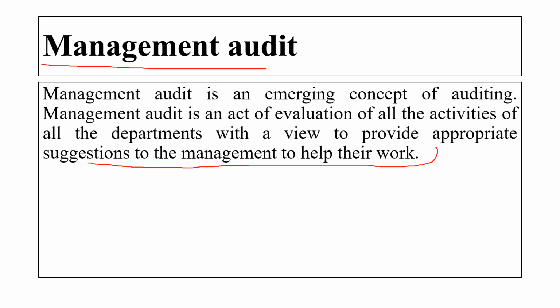The main aim of a management audit is to improve the profit earning capacity of the organization, improve the work of the management, improve social objectives and human resources development, so that the organization can easily achieve its target and its goal. This is the main objective of management audit.